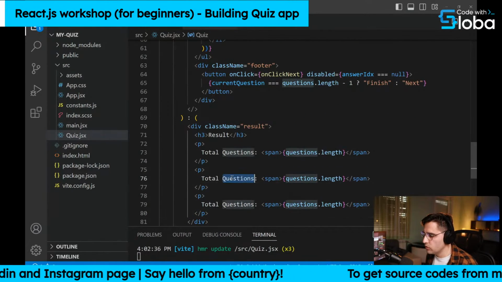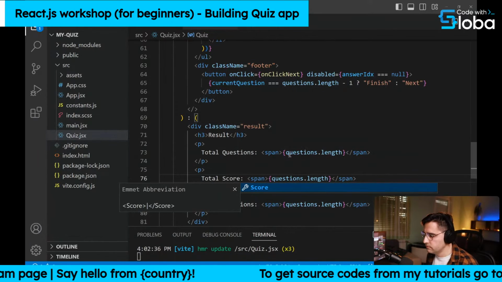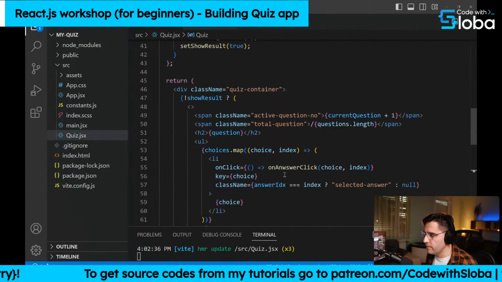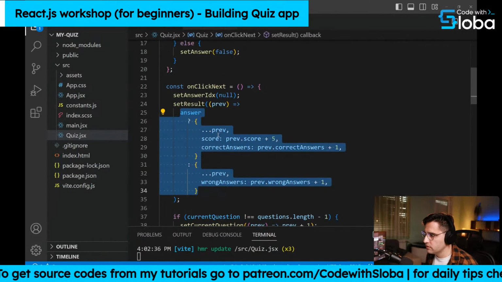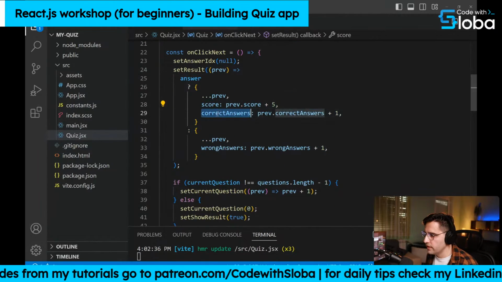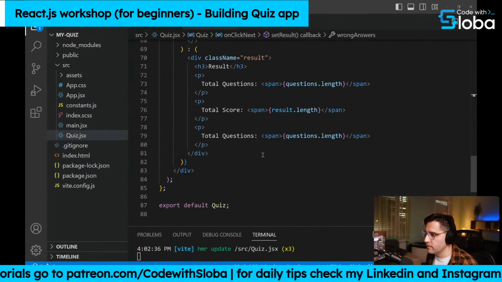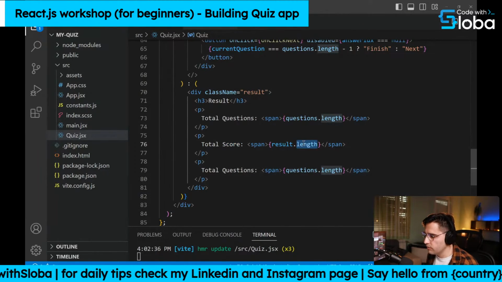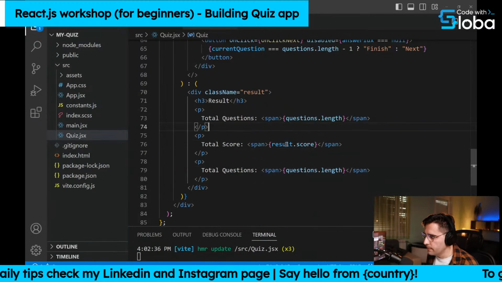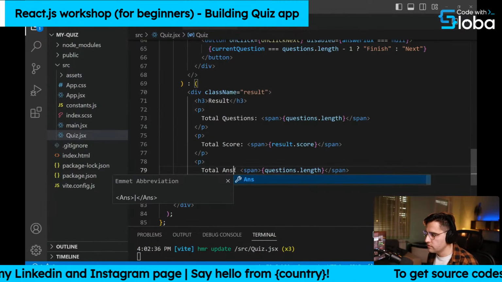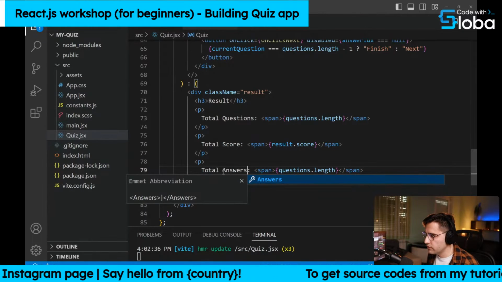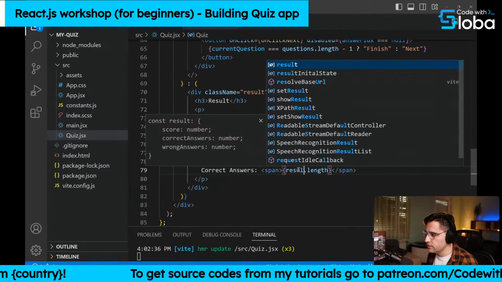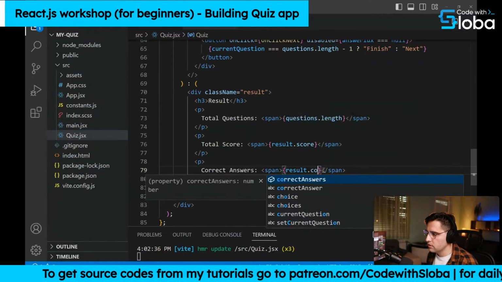For the second one, let's say total score, and we can access that from the result. As you may remember, we updated the result here. So we now have this score, correct answers, and wrong answers. So let's just display them. So here's the total score, and we just access result dot score. Then we have the correct answers, and we just go to result dot correct answers.